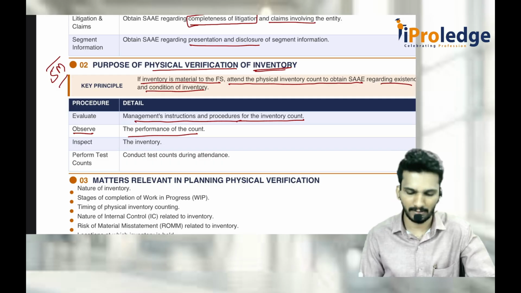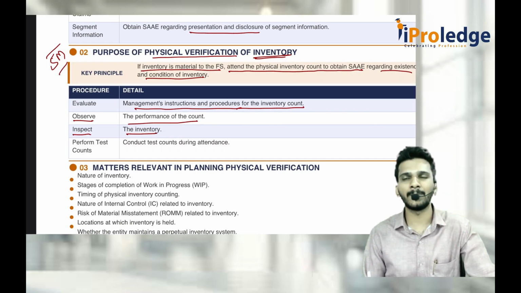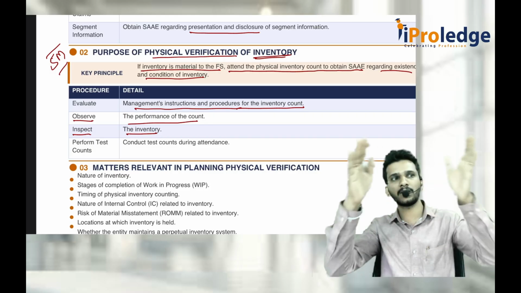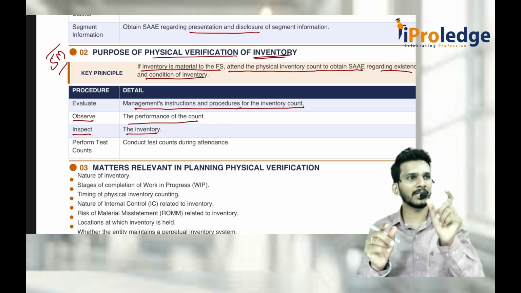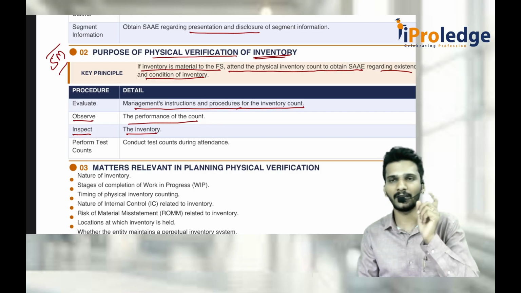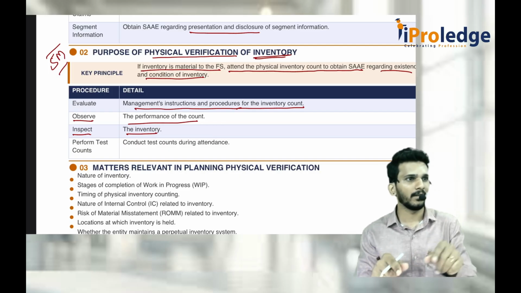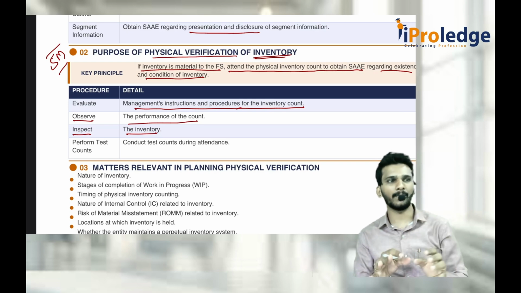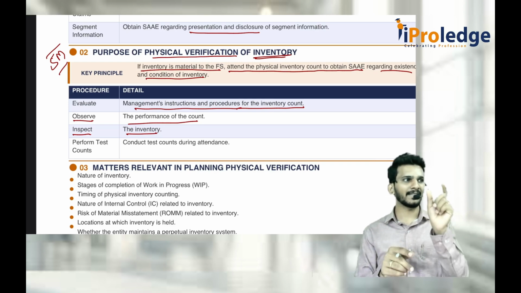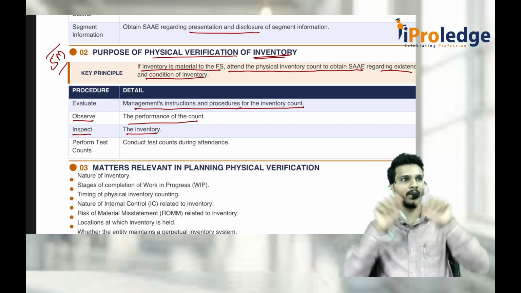Then what nonsense? Then you should even go and inspect also. What do you mean by go and inspect? They're telling, sir, these are the boxes which are there. Within the boxes there are 10 small items. For example, you know that one bundle of notes. If you go for currency chest verification, you have an option. Currency chest means where money is being kept. They tell that one bundle has 100 notes. There will be 10 such bundles which make one big bundle.